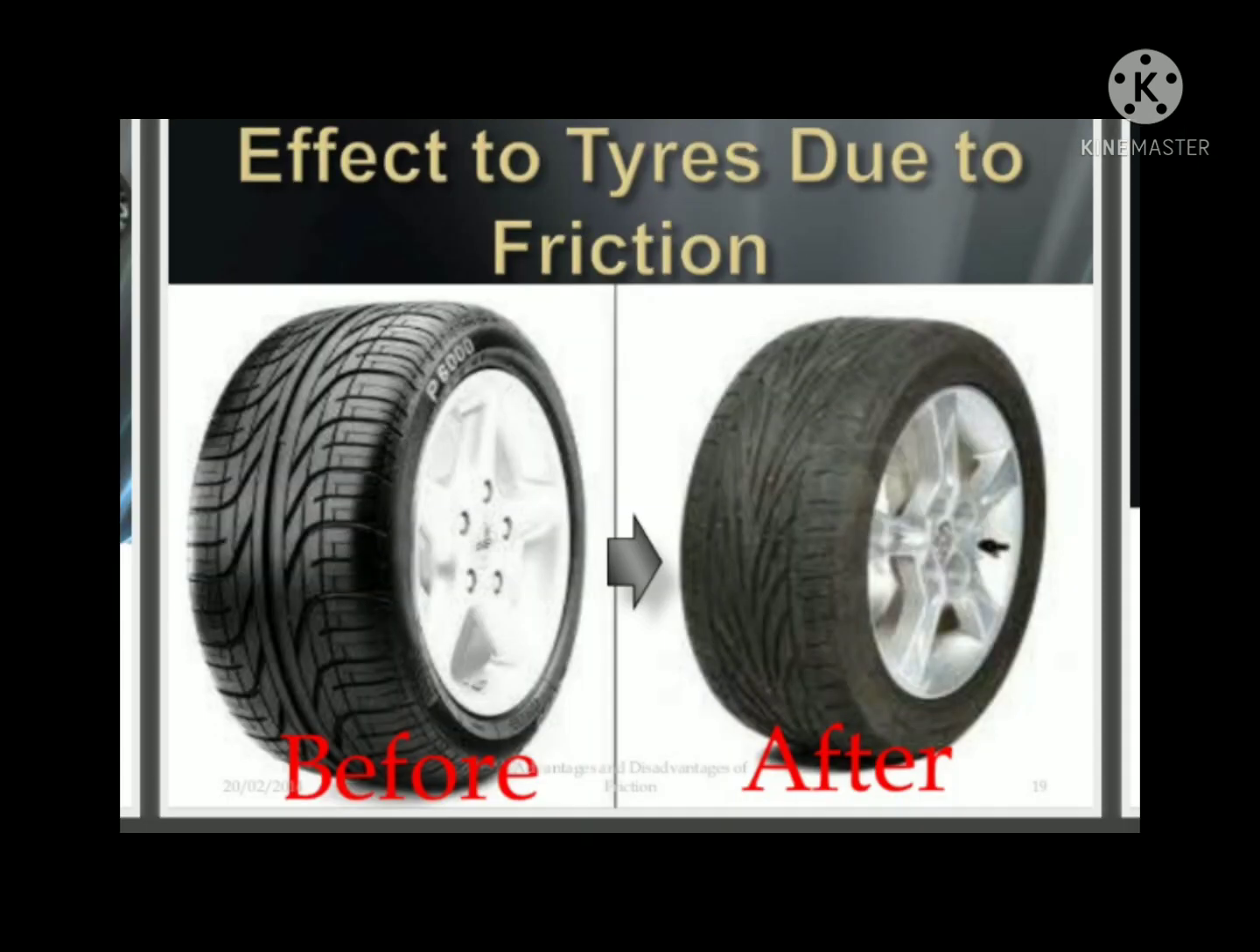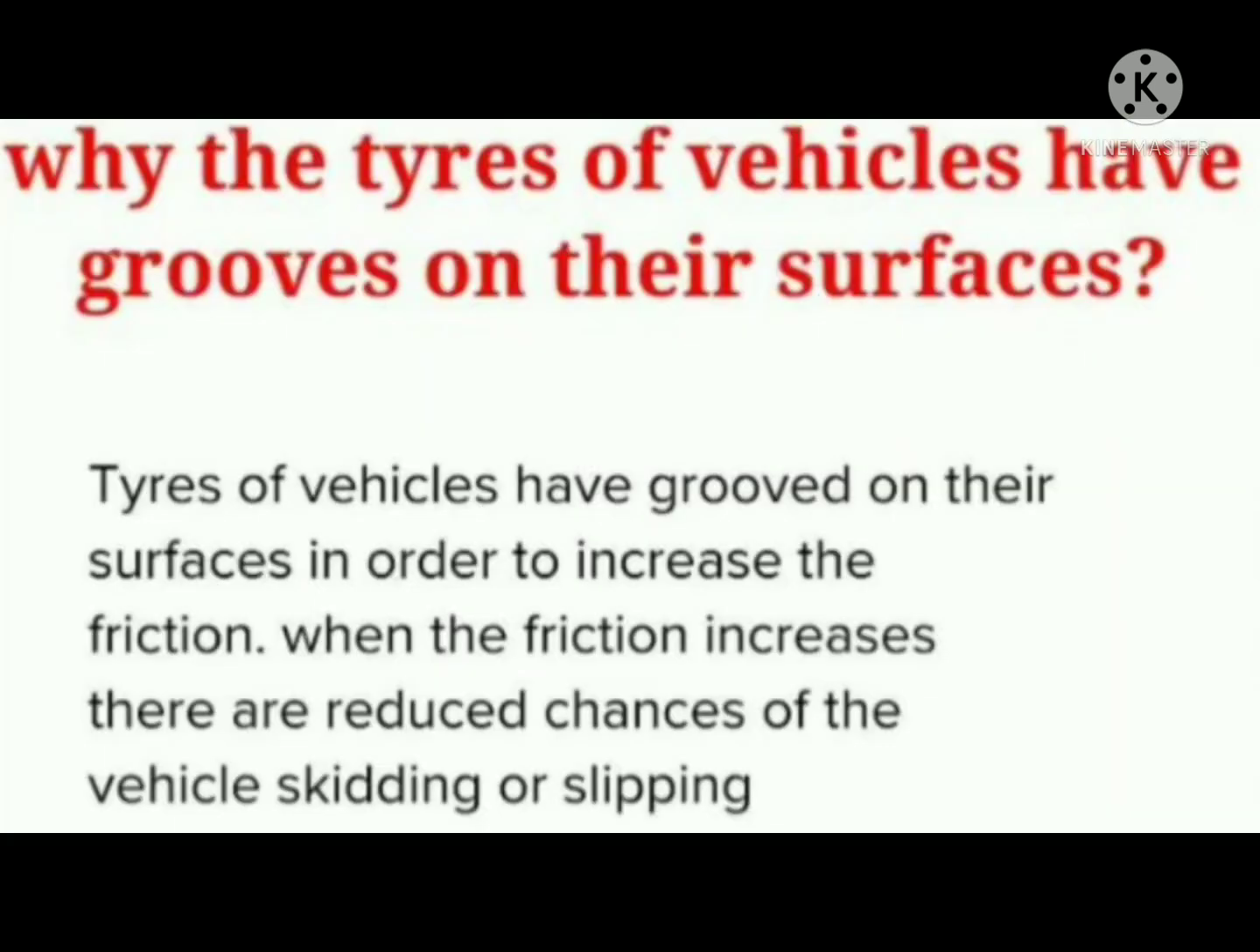Students, we learn about the next question. I am asking one question; learn this question and note it down in your notebook. Why do the tires of vehicles have grooves on their surfaces? Because the tires of vehicles have grooves on their surfaces in order to increase the friction. When the friction increases, there are reduced chances of the vehicles skidding or slipping.